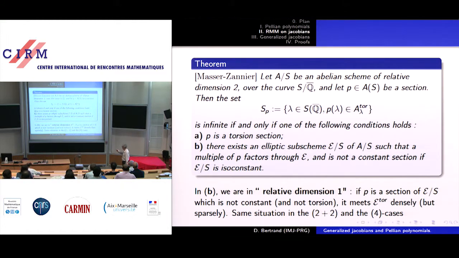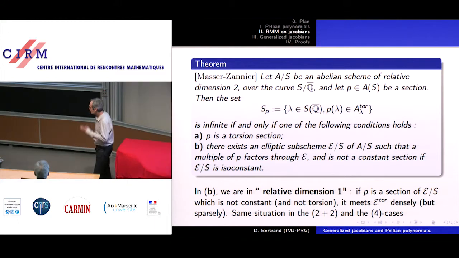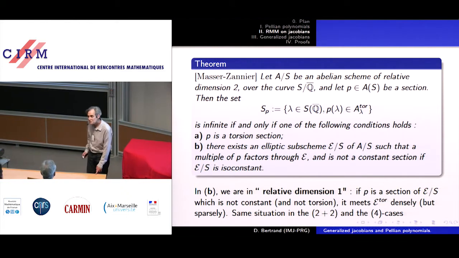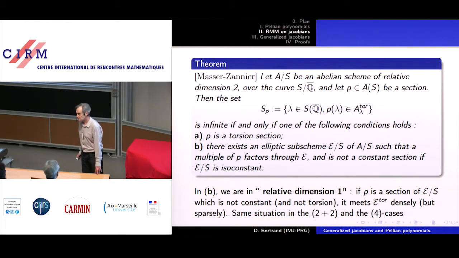Indeed, in that second case B, we are studying the same type of problem, but now E is of relative dimension 1, and it is an easy exercise, well, not trivial, but it is well known now in the audience. It's a feature that Umberto Zannier calls torsion values for a single point, and which I prefer to call relative dimension 1.